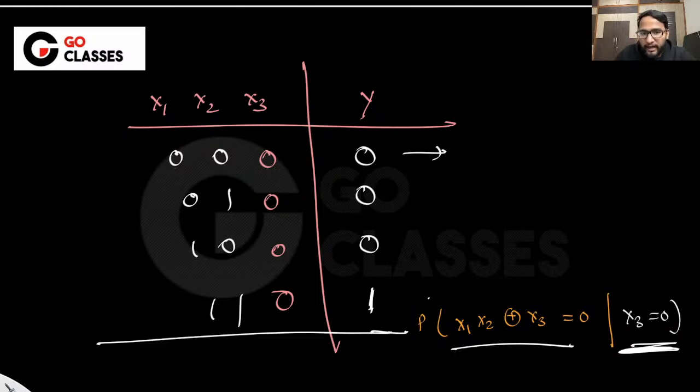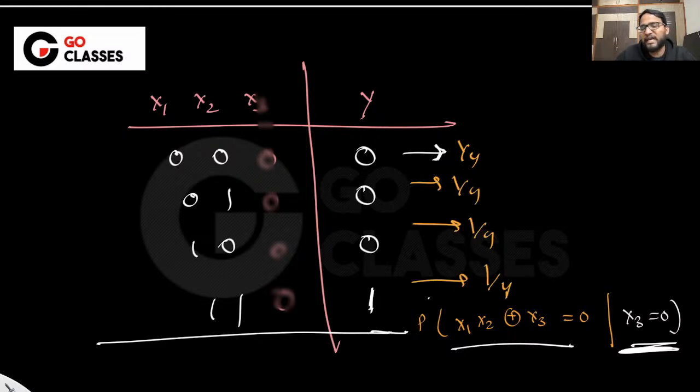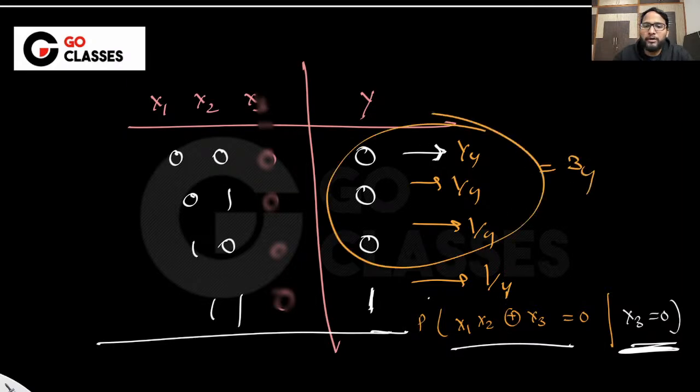So basically here you don't need to count the x3 equal to 0 probability. Basically, the probability that x3 equals 0, because it is given to me and I am making use of this information, you will say is 1 by 4. This is 1 by 4, this is 1 by 4, this is also 1 by 4. Every row has equal probability, which is 3 by 4 if you just want to find out the probability that y is 0.